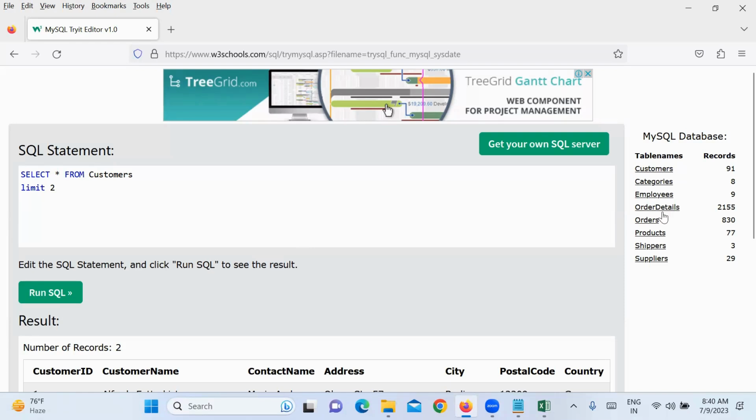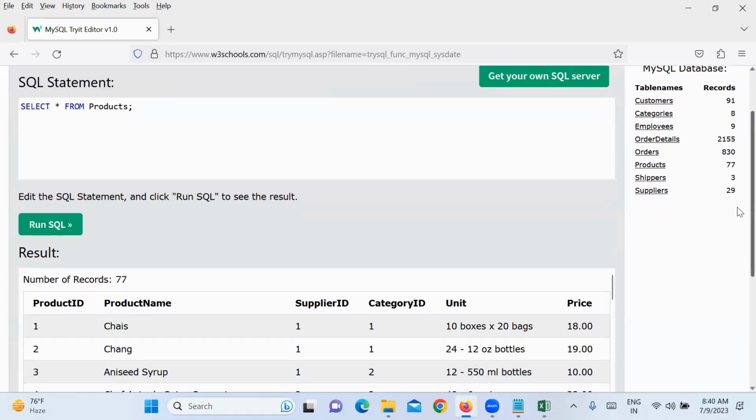Okay, but for example, if I'm asking a question, I want to select the first 2 highest price products. What can you do?